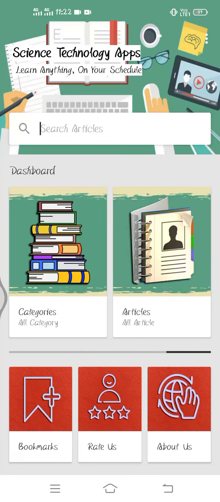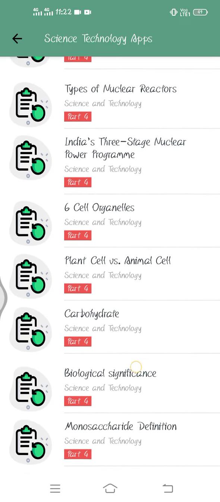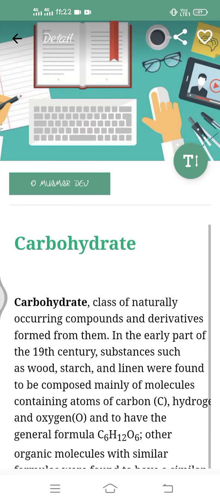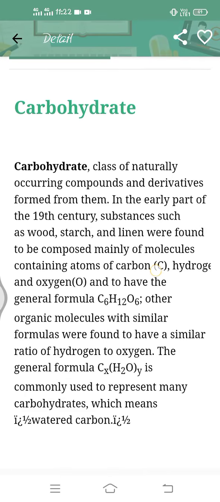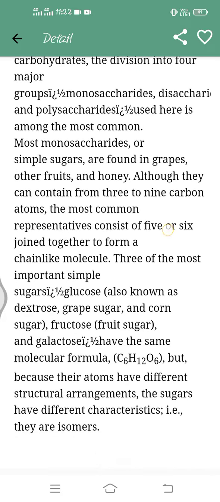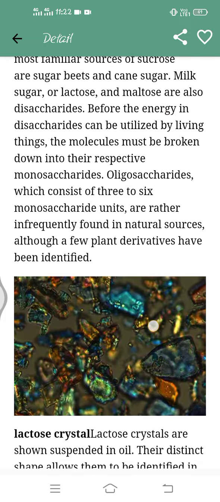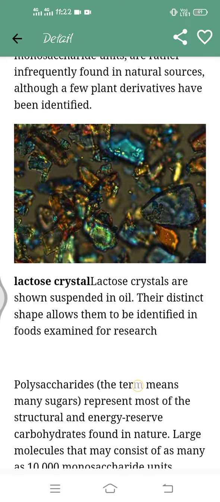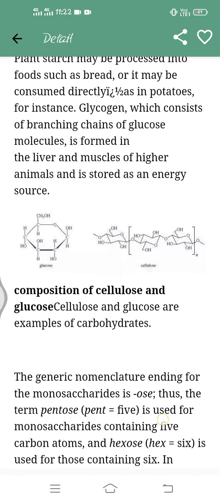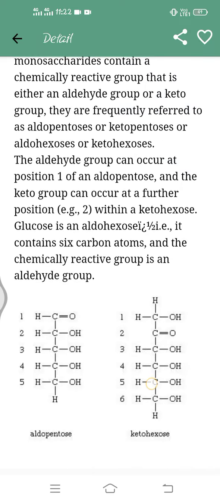So now we are going to study the other articles. We were going from bottom to top. So today we are going to know about carbohydrates. What are the carbohydrates? In this article, you will read about carbohydrates, their structure, their general feature, classification and nomenclature, types of carbohydrates, composition of carbohydrates, and their most important groups.